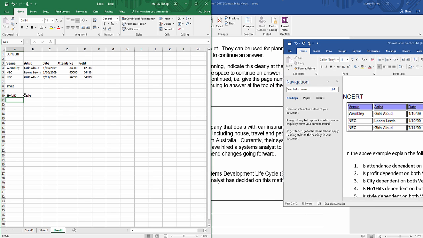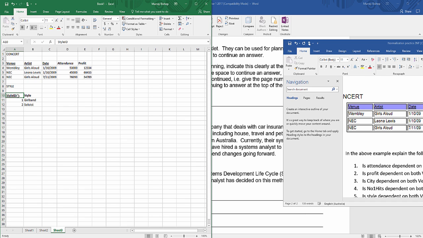So I'm not going to complete this, but the idea would be to create a primary key of 001 maybe. That would link it, and the style would be girl band, and the next one would be 2, and that would be soloist. So over here we have the attribute, as a reminder, which is directly related to this new field that we've just made up called the style ID primary key.